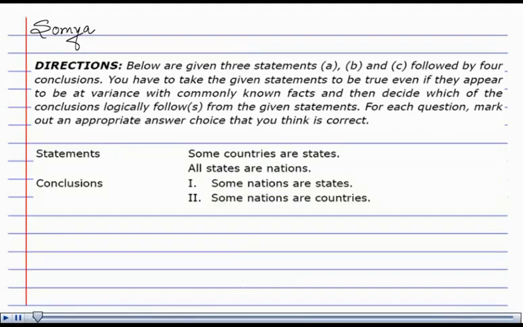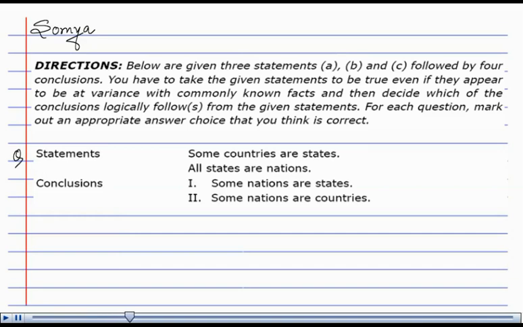Hello, I'm Soumya. Directions. Below are given 3 statements A, B and C followed by 4 conclusions. You have to take the given statements to be true even if they appear to be at variance with commonly known facts, and then decide which of the conclusions logically follows from the given statements. For each question, mark out an appropriate answer choice that you think is correct. And the question is, statements.